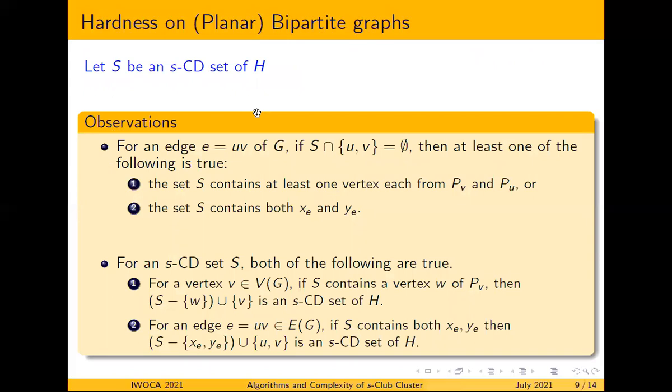And to prove the other direction, we have the following observations for an SCVD set of H. Let S be an SCVD set of H. For an edge E equal to UV of G, if none of these vertices is in this SCVD set, then at least one of the following is true. Why?